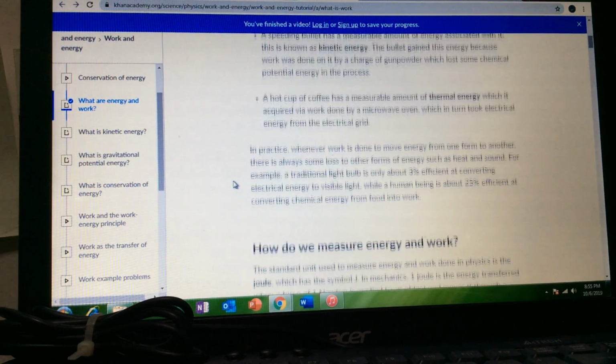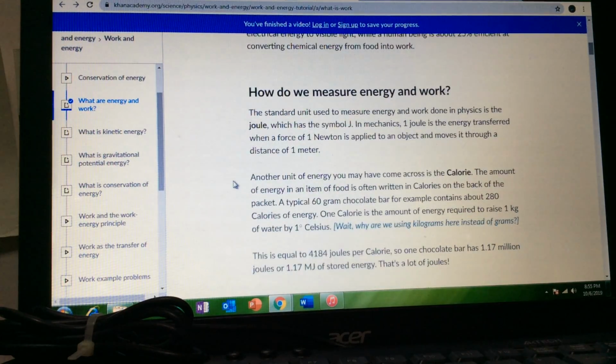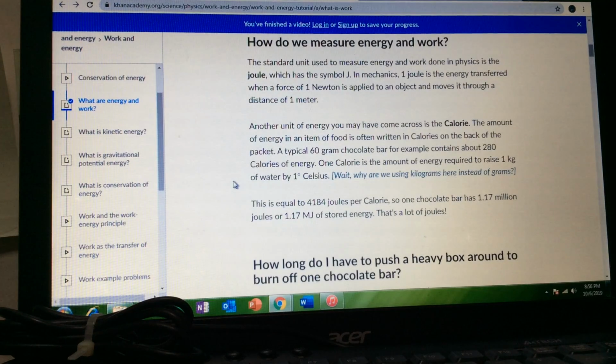Okay, so how do we measure energy and work? The standard unit used to measure energy and work done in physics is the joule, which has the symbol J. In mechanics, 1 joule is the energy transfer when a force of 1 newton is applied to an object and moves it through a distance of 1 meter.